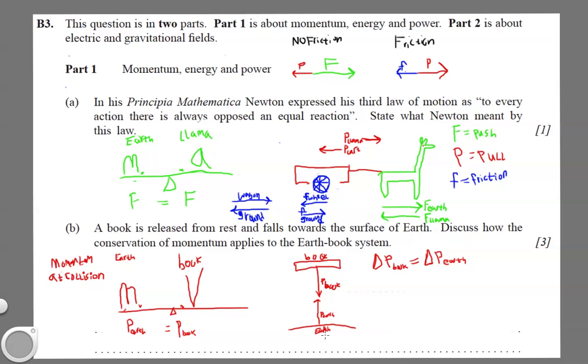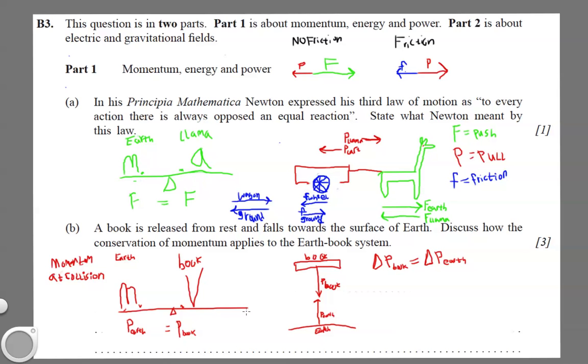is equal and opposite to the force of gravity on the Earth. So the Earth actually is pulled toward the book slightly, and the book is pulled toward the Earth with the same force. But if you use this teeter-totter up here, the Earth has a much larger mass and very little acceleration. The book has a much smaller mass, very large acceleration.